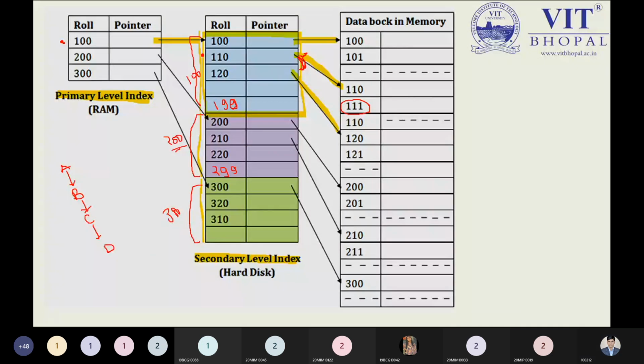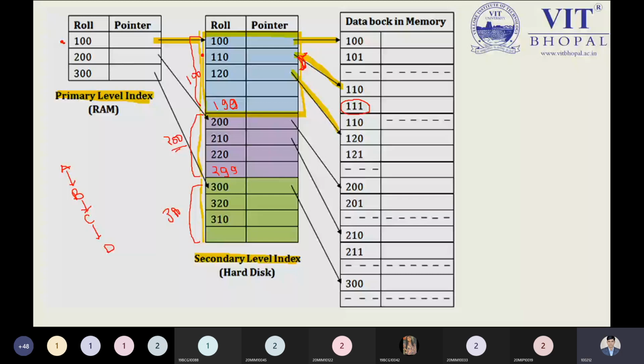If you want to find the record of roll number 111 in the diagram, it will search for the highest entry which is smaller than or equal to 111 in our first level, and it will go to 100 at this level. So this is the first level, our primary level. Now in the second index level, it takes the max between entries less than or equal to 111 and gets 110. That is the point you are required to follow.